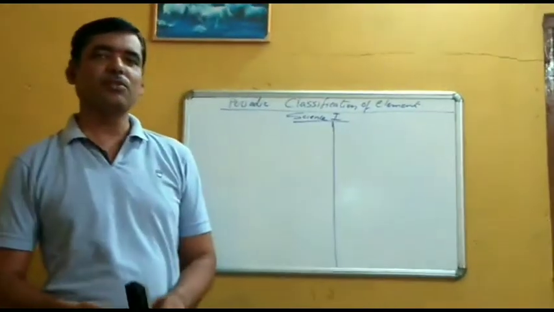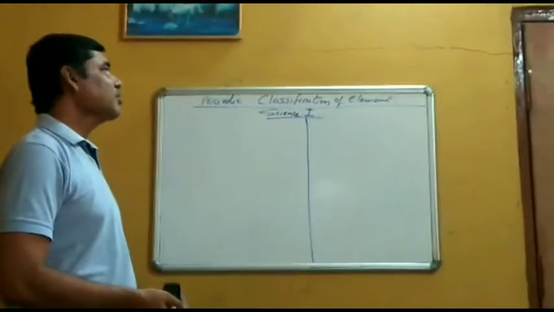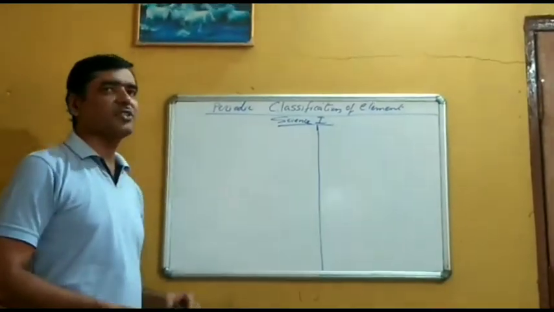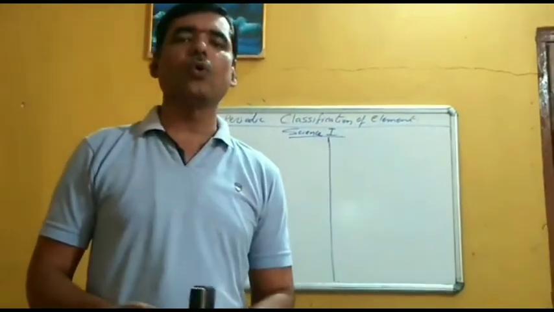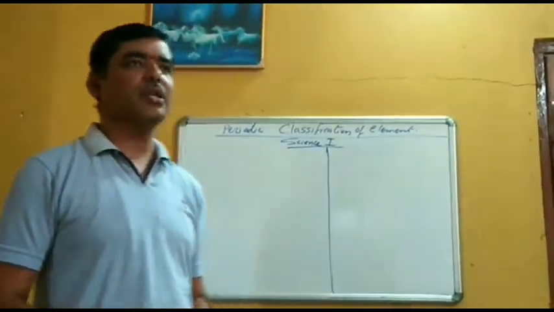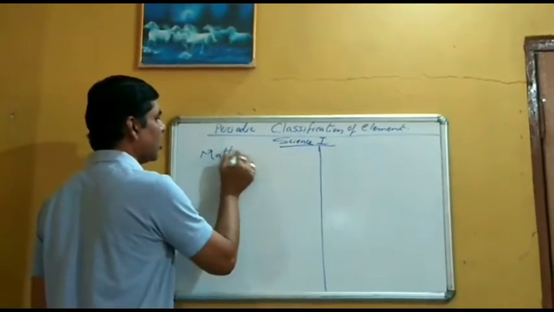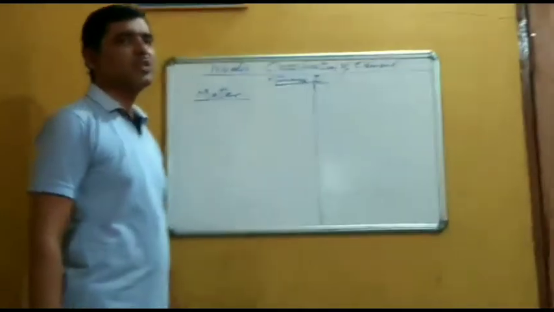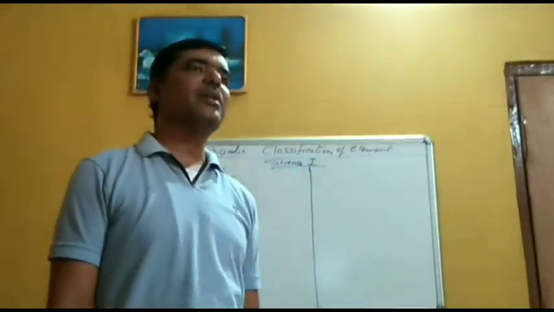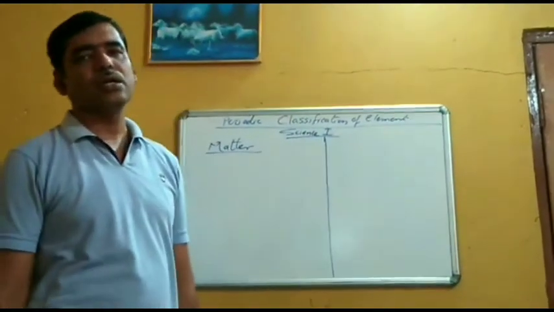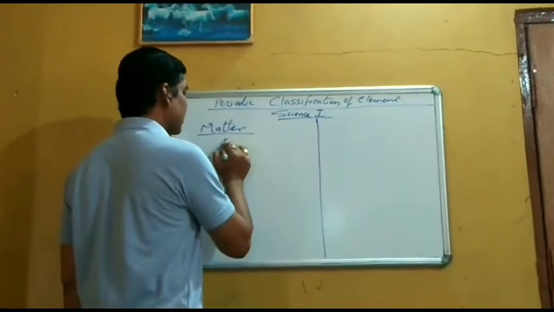Good afternoon everybody. Today we are going to start with Science 1 and the first topic, that is of chemistry, periodic classification of elements. First of all, I would like to know, what do you understand by the term called matter? You may have learned this terminology right from grade 6. What is matter? Matter is nothing but a group of tiny particles or small particles.